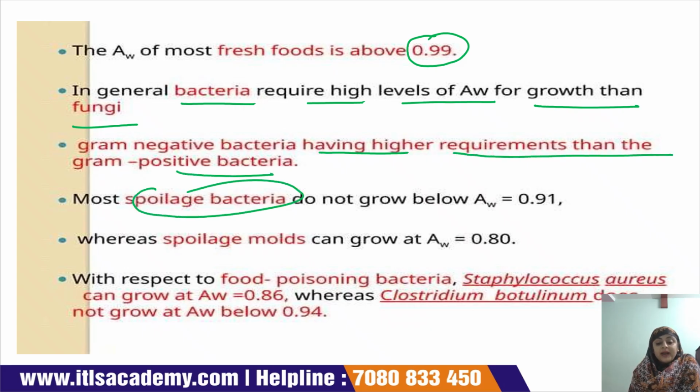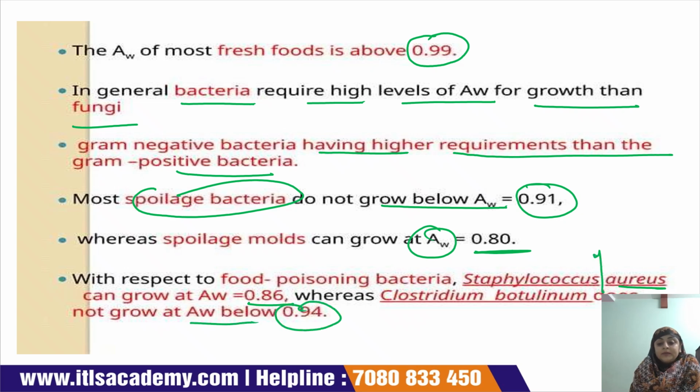Most spoilage bacteria do not grow below a water activity of 0.91, and spoilage mold can grow at a water activity of 0.80. Food poisoning bacteria like Staphylococcus aureus can grow at a water activity of 0.86, whereas Clostridium botulinum does not grow at a water activity below 0.94.